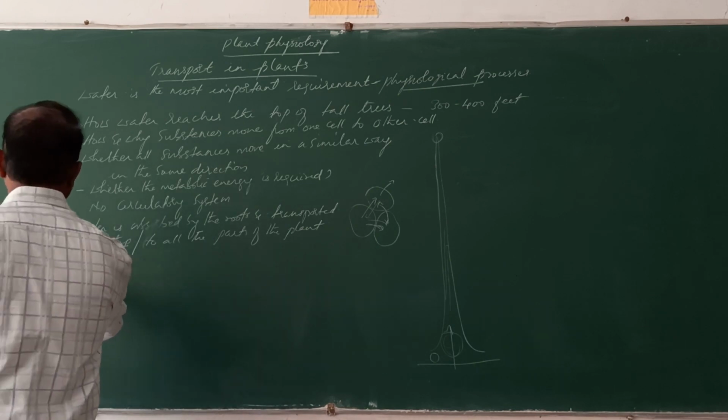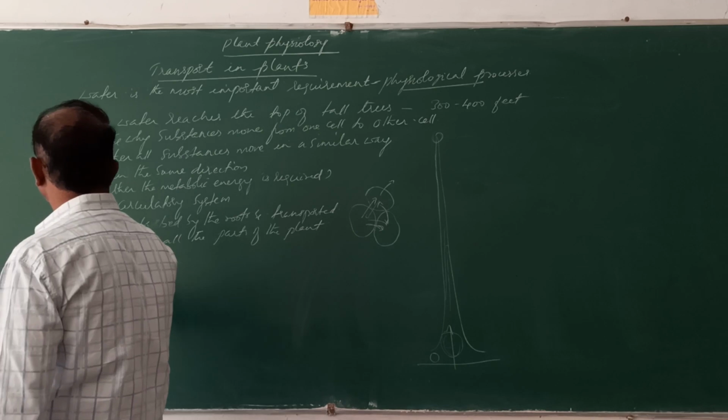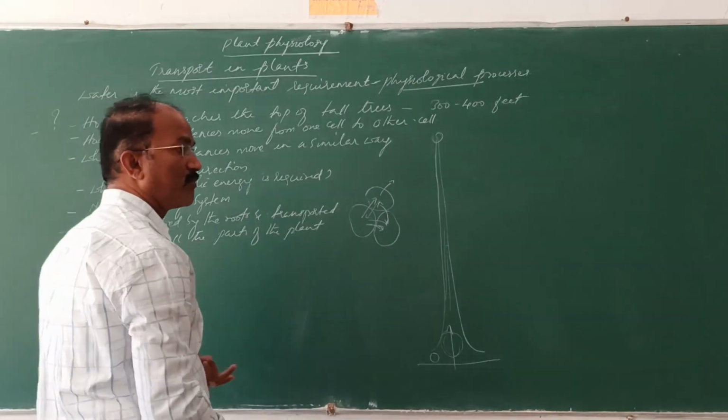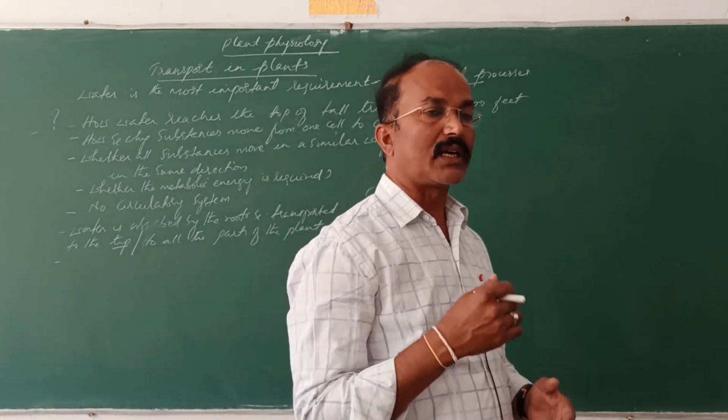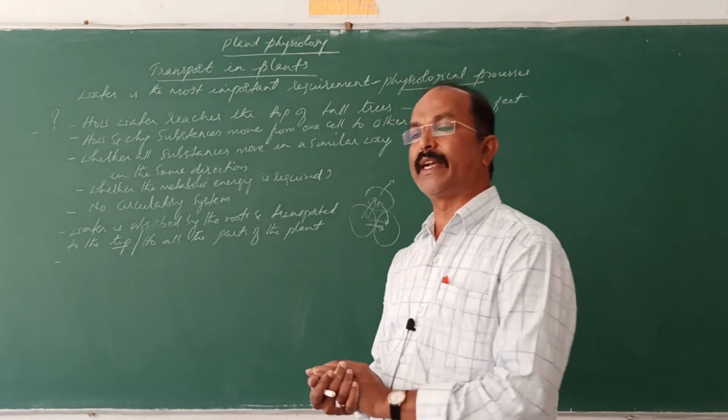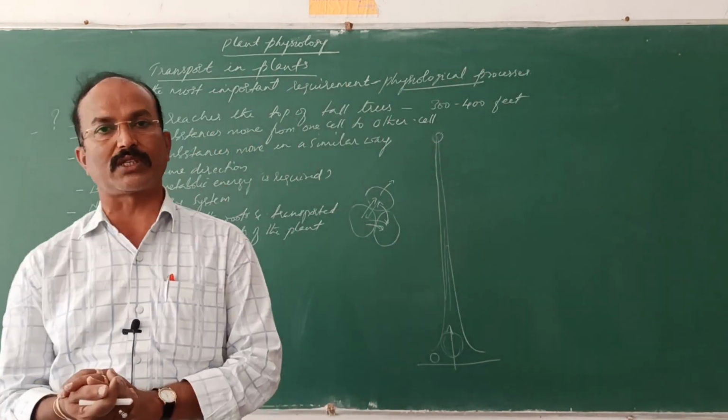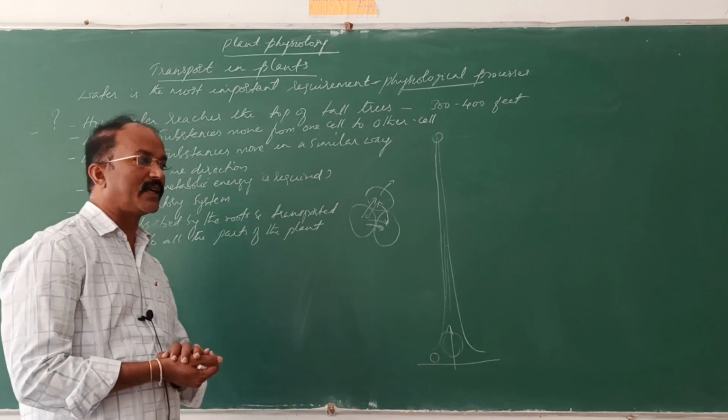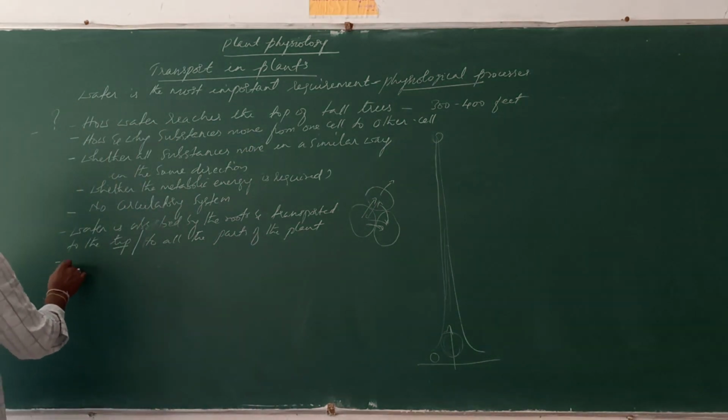In the plant we shall see not only the water and minerals, there is also the transportation of the photosynthates. Photosynthates means what?